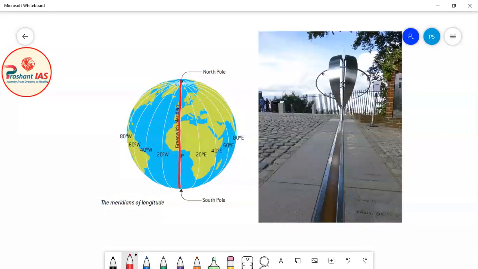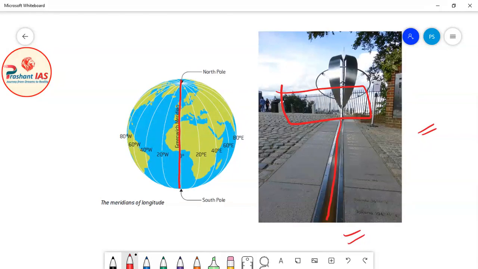So friends, here on the screen you can see the diagram. You can see this is the picture of the prime meridian. See, the prime meridian actually passes through this place. The prime meridian is the longitude or meridian which passes through this place. This is the gate of the British Royal Observatory, which is located in Greenwich, London.